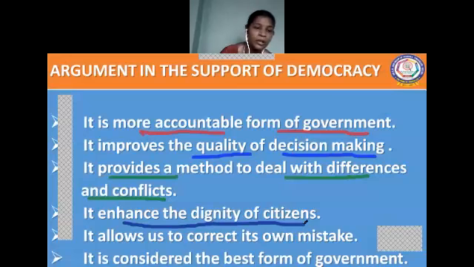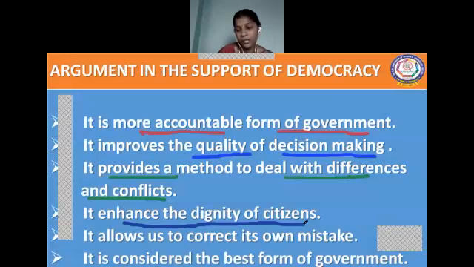But democracy is not about what it does for the government. It is about what democracy does for its citizens. So it enhances the dignity of the citizens.